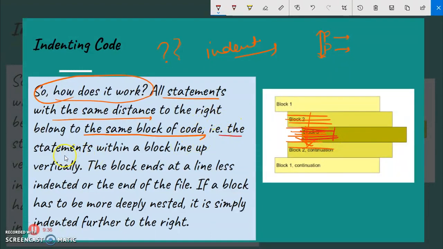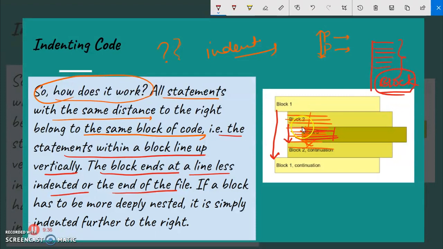That is, the statements within a block line up along a vertical line, and anything written from this line will belong to the same block of code, meaning they have the same indentation. The block ends at a line less indented or at the end of the file, meaning block 1 ends at this, block 2 ends at this, and block 3 ends at this. If a block has to be more deeply nested, it is simply indented further to the right. See this, this is indented so deeply: this is block 1, it is indented block 2, then 3, then it ends block 2, then block 1.